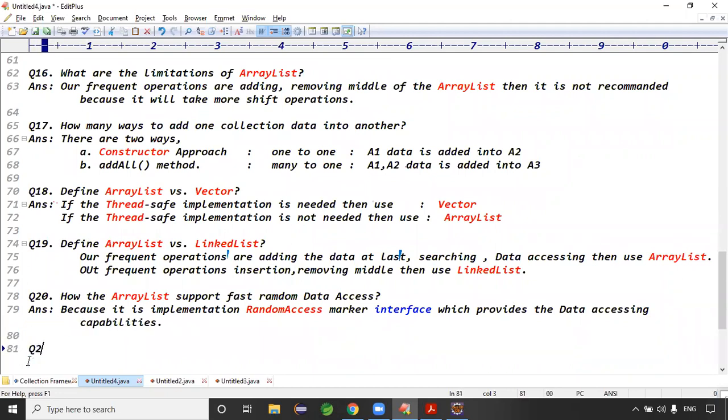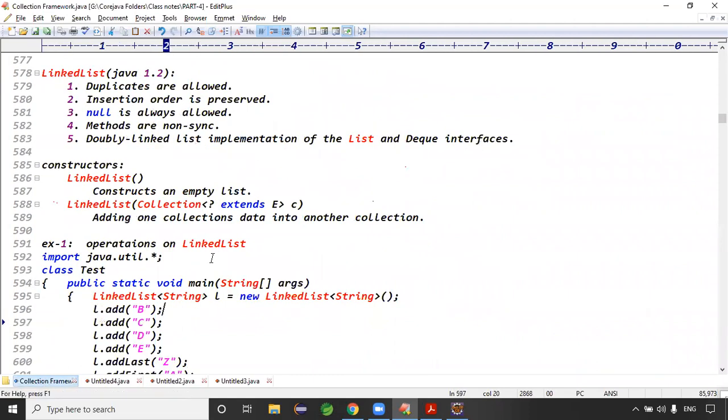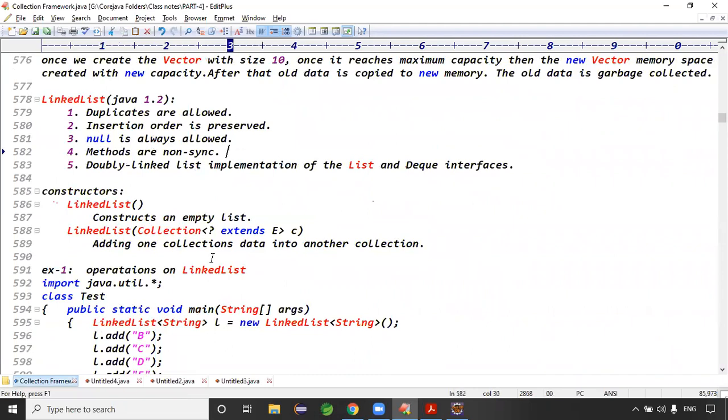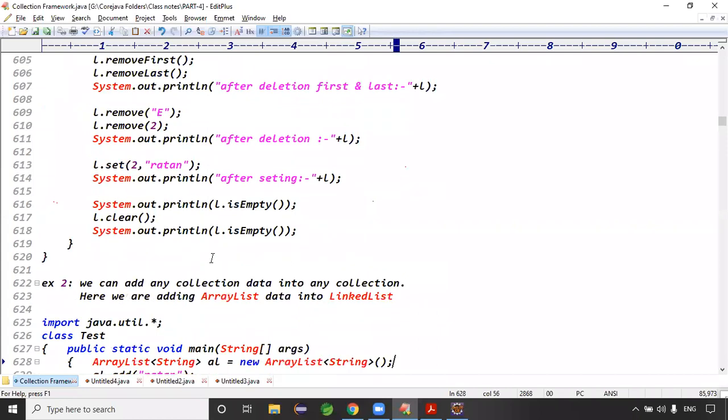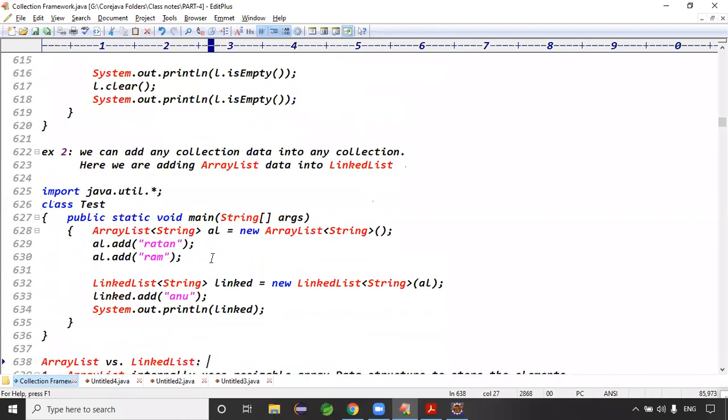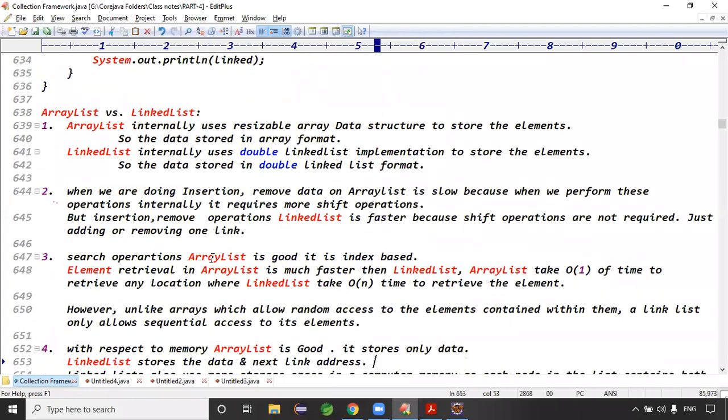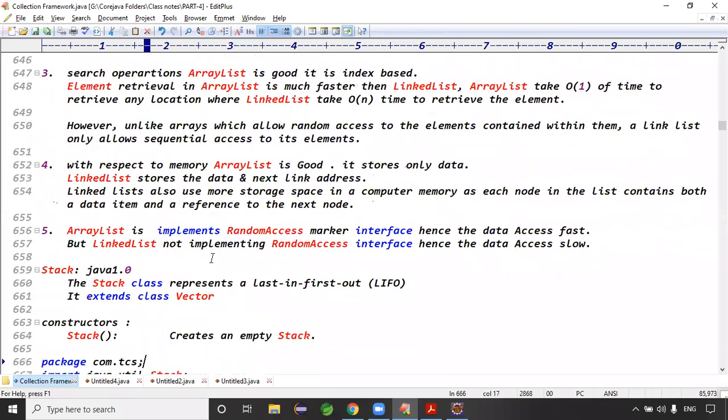Good. 21. Guys, what does 21 tell me? The linked list is done. Fine. Doubly linked list implementations. Fine. We can add one collection's data into another collection. ArrayList versus LinkedList, right?